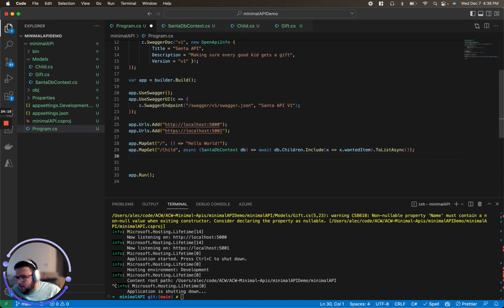All right, and then the other thing we're going to want is to be able to create a child. So that'll be app.MapPost, sorry, not dot post. And we're going to do /child, async, and we're going to have Santa DB context. And then because this is a post, we are going to be getting a child object as well.